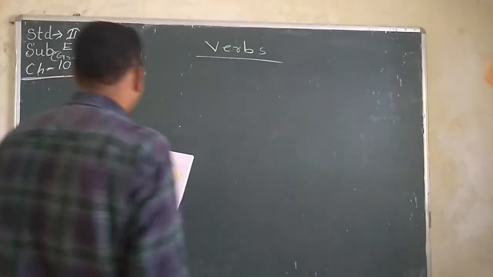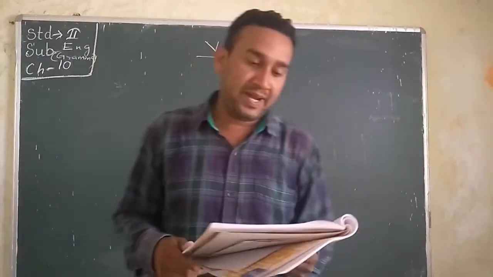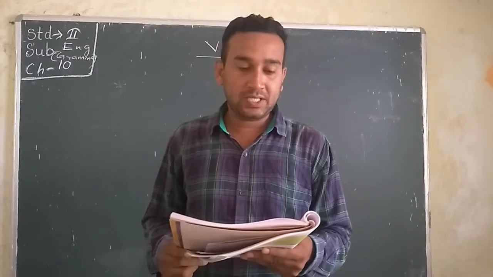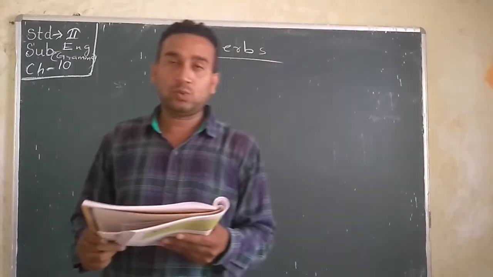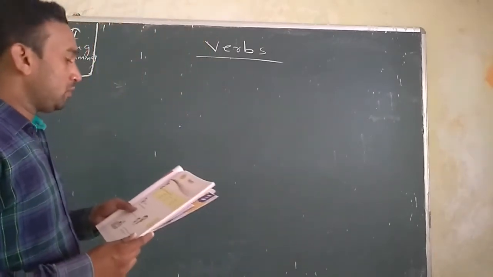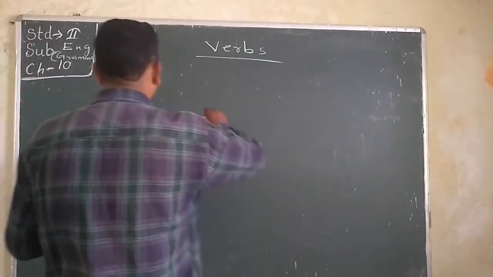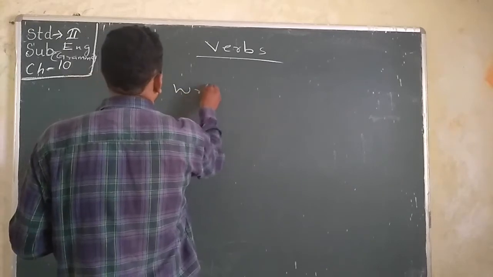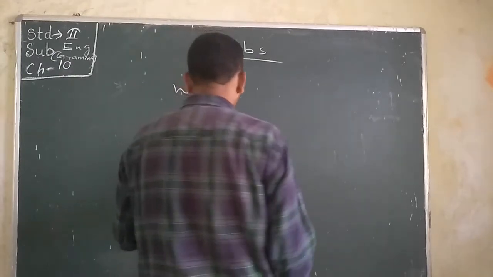Here are some words: pen, write, noodles, candy, cook, eat, jump, shirt, sleep, phone, shout, cartoon, book, love, talk. Here we have to encircle the action words.